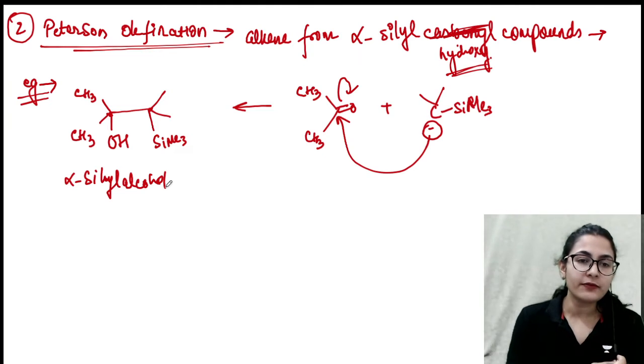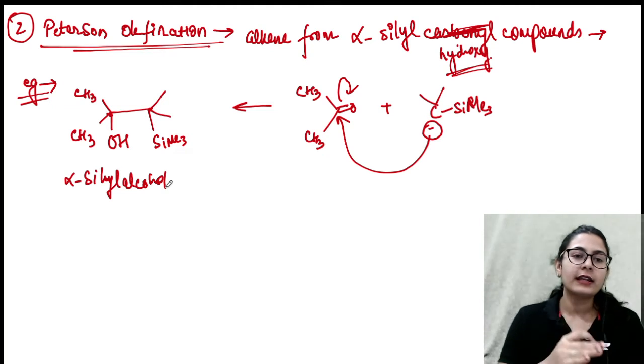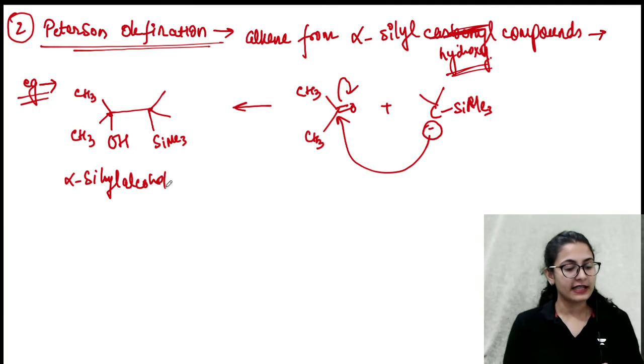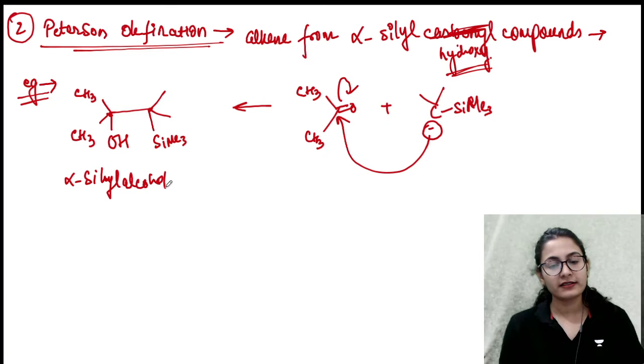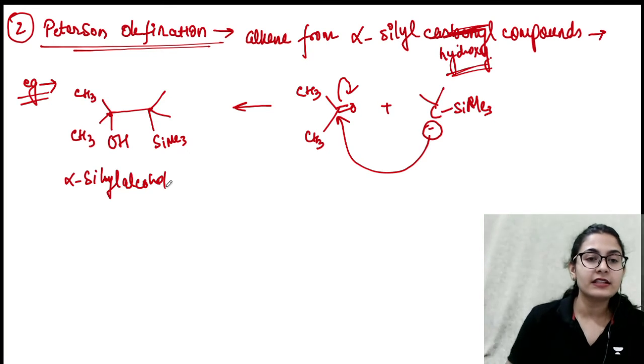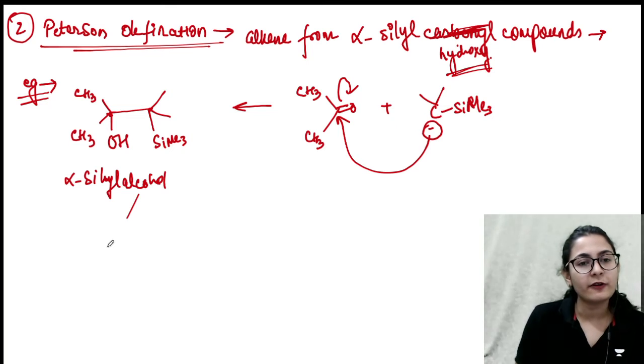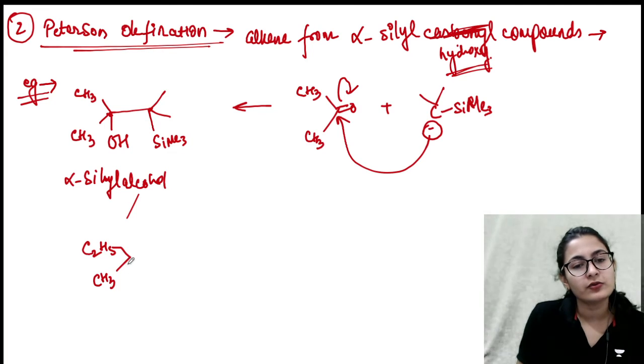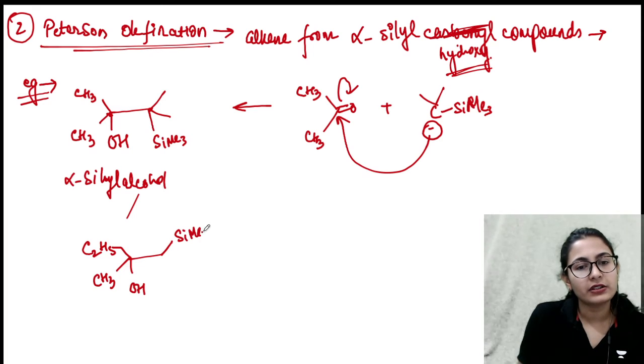Alright guys. So once you have got this alpha silyl alcohol, now the selectivity begins. So what is the selectivity? The selectivity depends on the medium, acidic medium or basic medium. That is what we need to understand, how it is going to react. For understanding the selectivity and the type of product, I will consider two different substituents. Why? Then only you will be able to understand the product formation. Let's say I'm considering CH3, C2H5, and SiMe3 over here, and once more CH3 and C2H5.